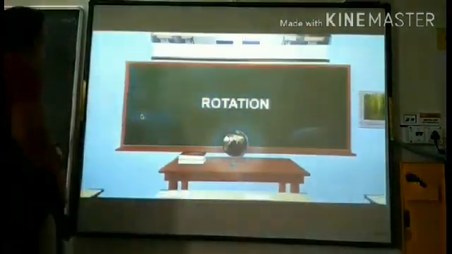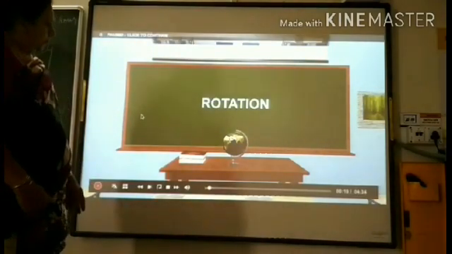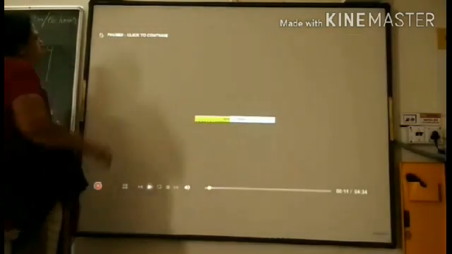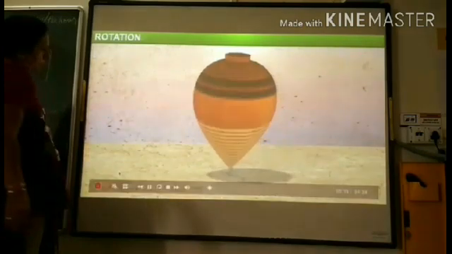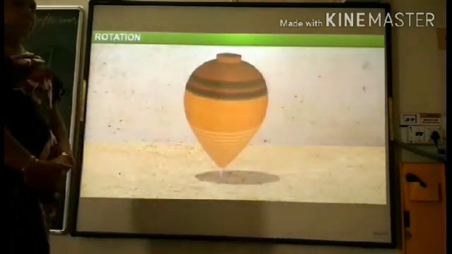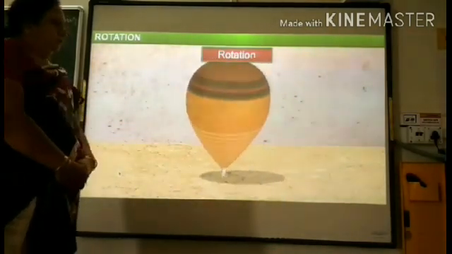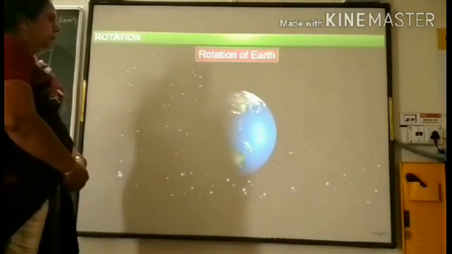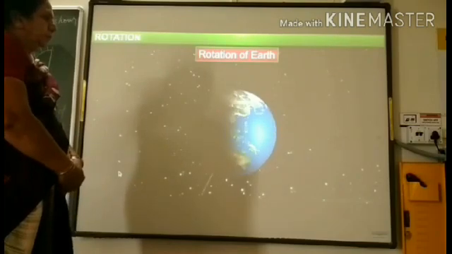In this module, you will learn about the Earth's rotation. See the top spinning. This movement of the top going around itself is called rotation. Similarly, our planet Earth also spins around itself. This movement of the Earth is called rotation.